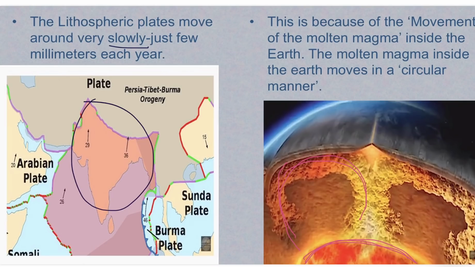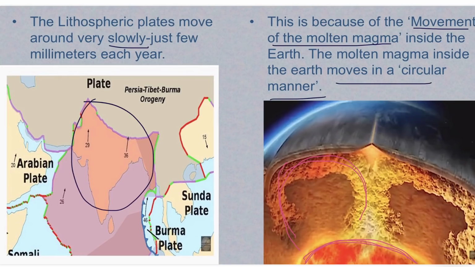Now the question arises, why do the lithospheric plates move? Although that movement is slow, why do they move? This is because of the movement of the molten magma inside the earth. We know that in the mantle and the core the magma is there, and that magma is in molten form. This molten magma inside the earth moves in a circular manner.